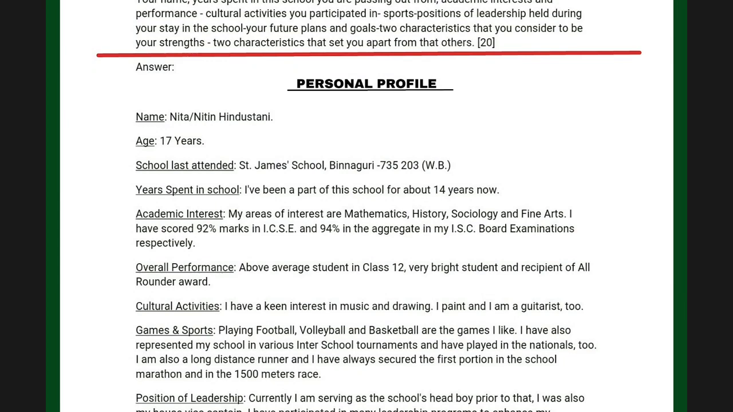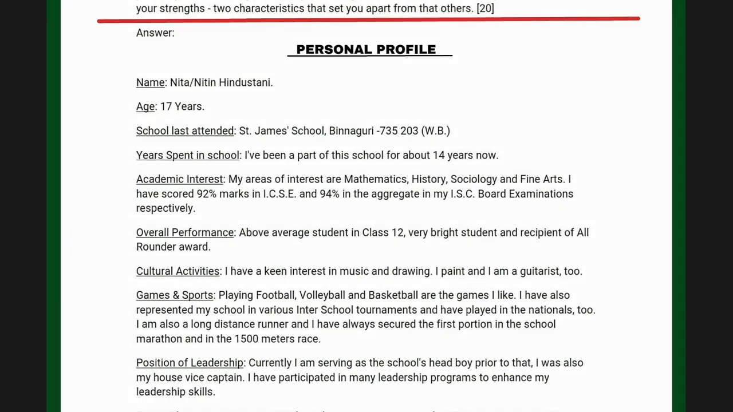Now comes the question of writing full sentences. So far you have been writing only the names: 17 years, Nitin, Hindustani, St. James School, Binaguri, and so on. Now comes the time for you to start writing complete sentences explaining things. Years spent in school. I have been a part of this school for about 14 years now. That's all. One sentence. Then again leave a line.